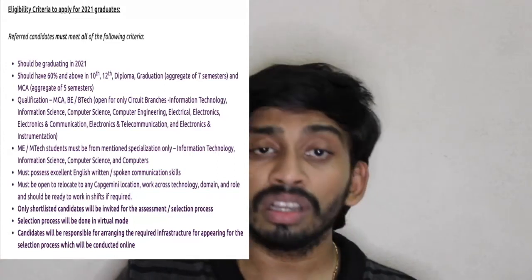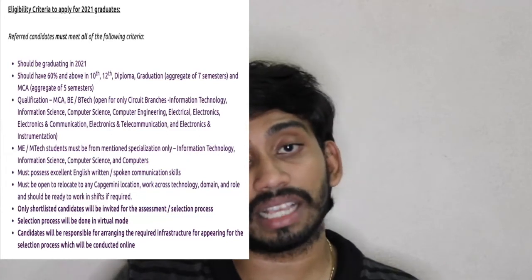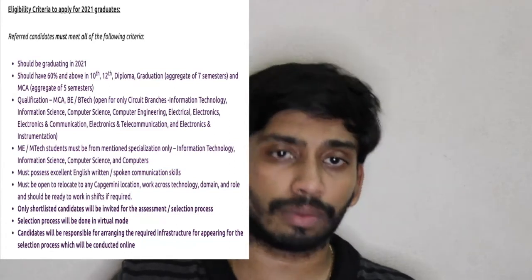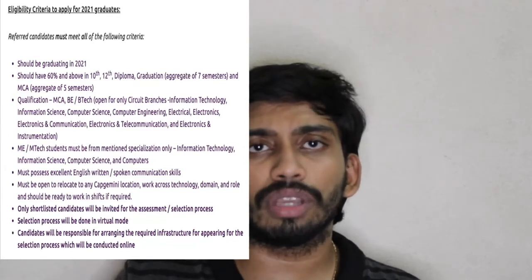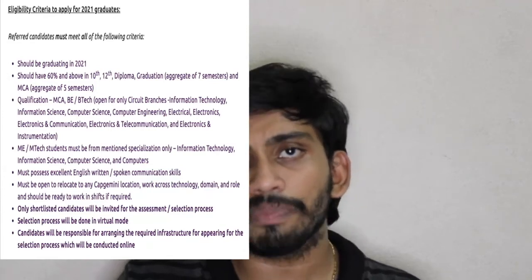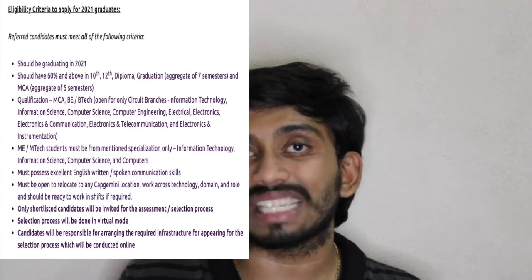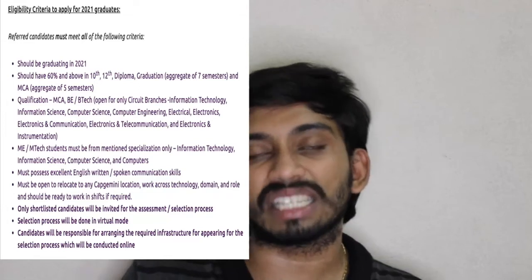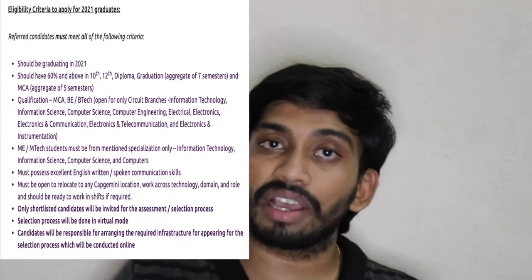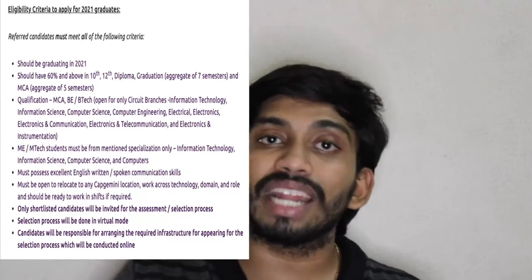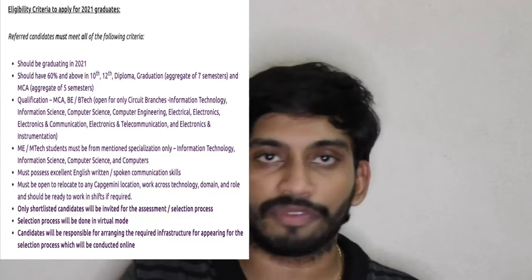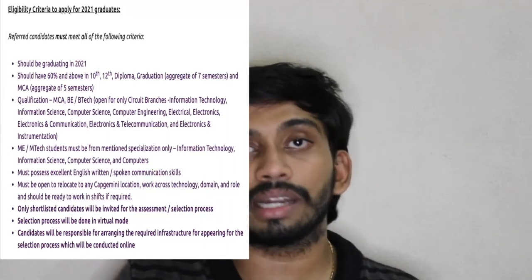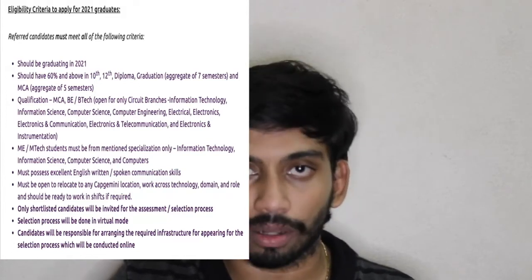You should have an aggregate of 60% in the complete academics: 10th, intermediate or diploma, and BTech or MTech as well. Right now if you are doing BTech, you are in 7th semester, so till 7th semester you should have 60% aggregate. If you are in MCA, you will be in 6th semester, so till 5th semester you should have 60% aggregate. Let's say you got 75 in 10th, 75 in BTech, but 59.9 in intermediate. You are not eligible for this. You should have 60 aggregate in all the years: 10th, intermediate or diploma, and BTech, MTech, MCA as well. Okay, moving on.